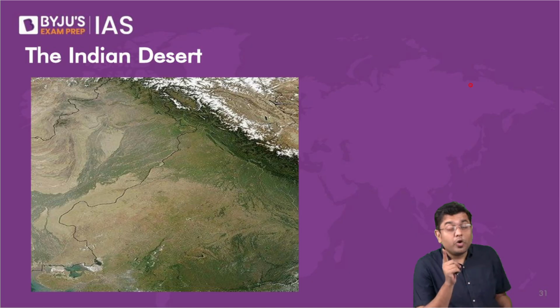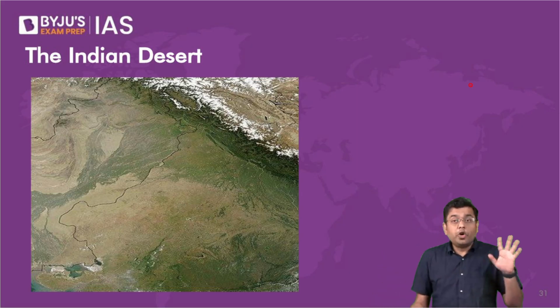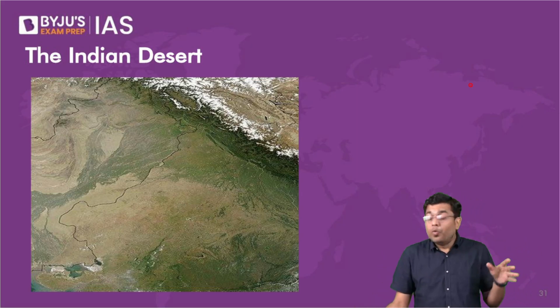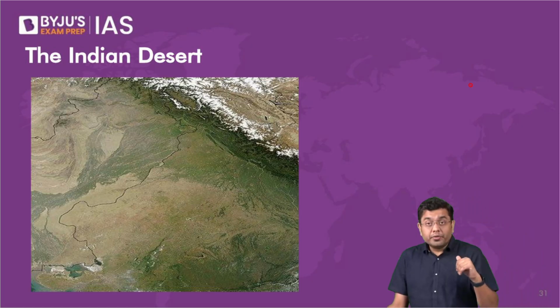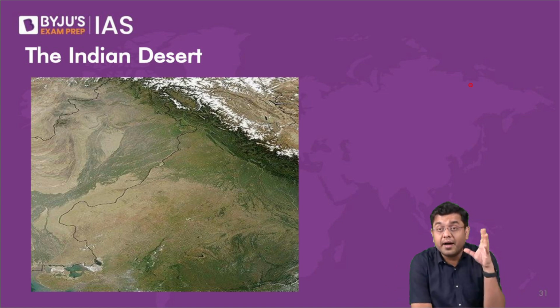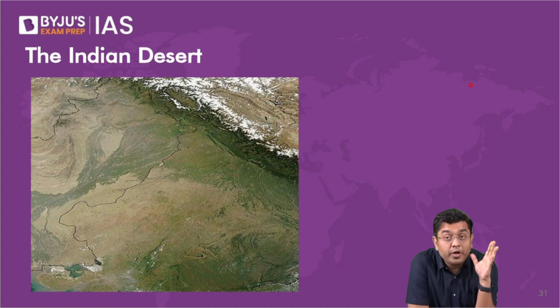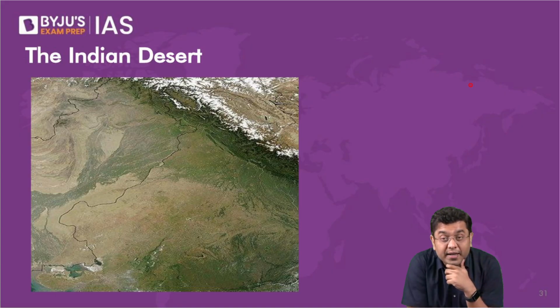Mind you, it had not always been a desert. If you talk about the history of this particular piece of land, one point in history, going back billions of years, you had the formation of the Aravalis here. Aravalis are amongst the oldest fold mountains across the world. At one point of time, the height of the Aravalis was so much that you had snow-covered peaks and many glaciers in that area.